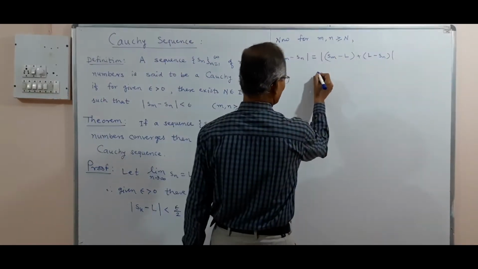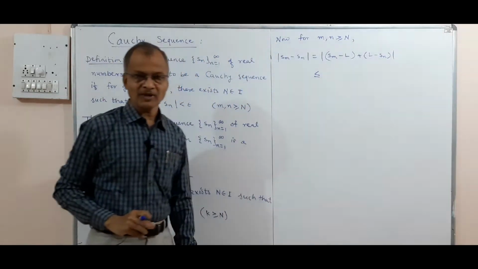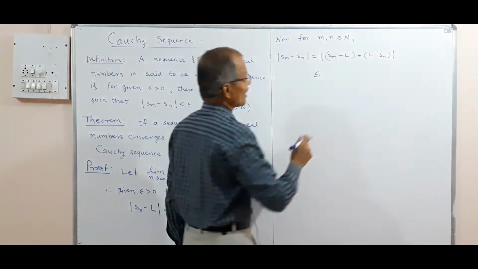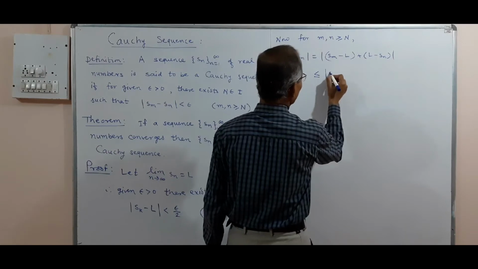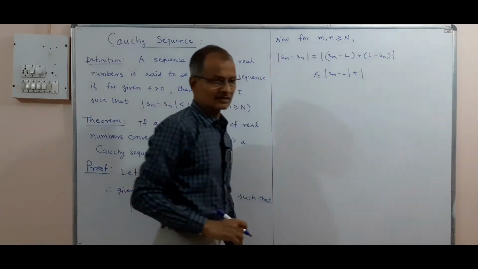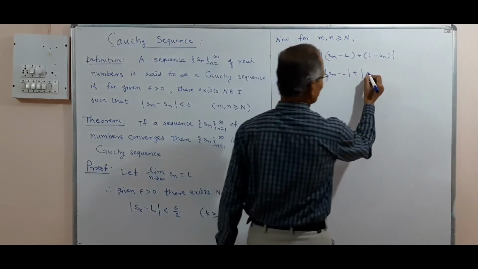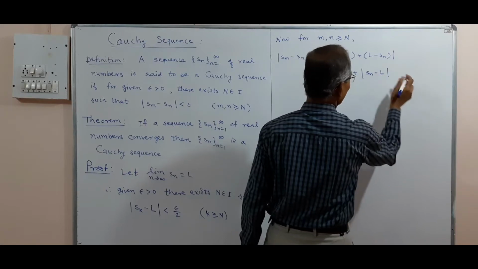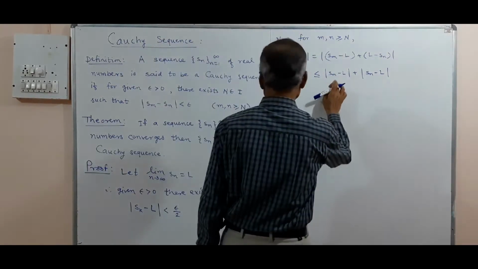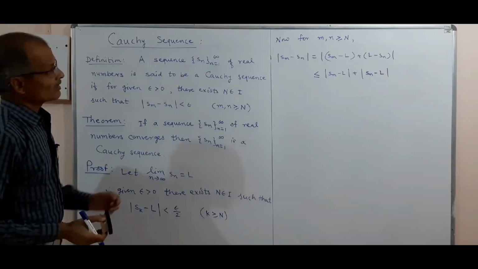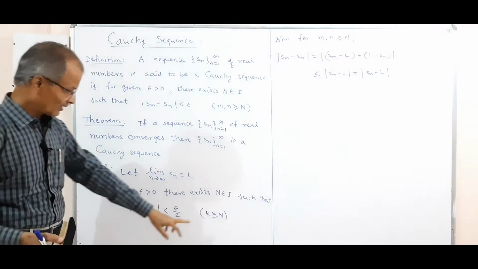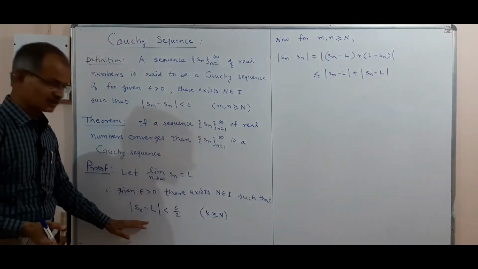We have subtracted and added L, so the term remains the same. And we use the property of absolute value function: mod of a plus b is less than or equal to mod of a plus mod of b. Therefore this is less than or equal to mod Sm minus L plus mod of L minus Sn, which is the same as mod Sn minus L. It is absolute difference, so mod of a minus b is the same as mod of b minus a. And we see this mod of Sm minus L, both m and n are greater than or equal to capital N, and therefore if a term is greater than this capital N, it satisfies this condition.